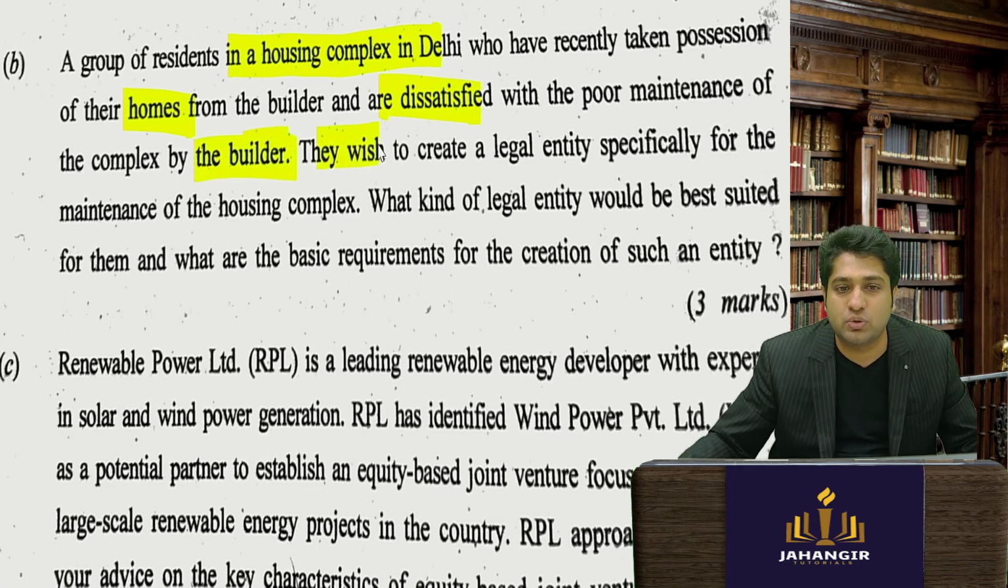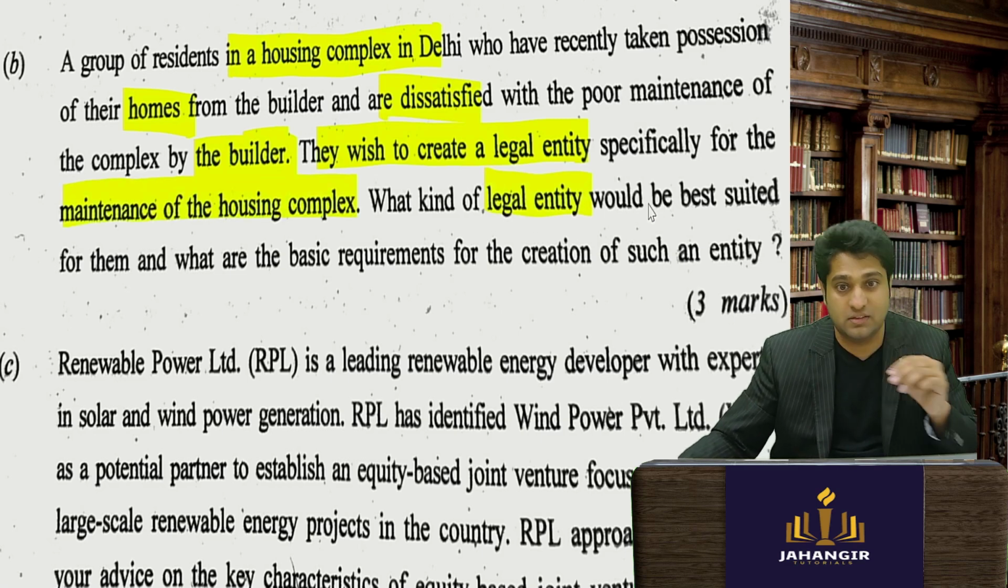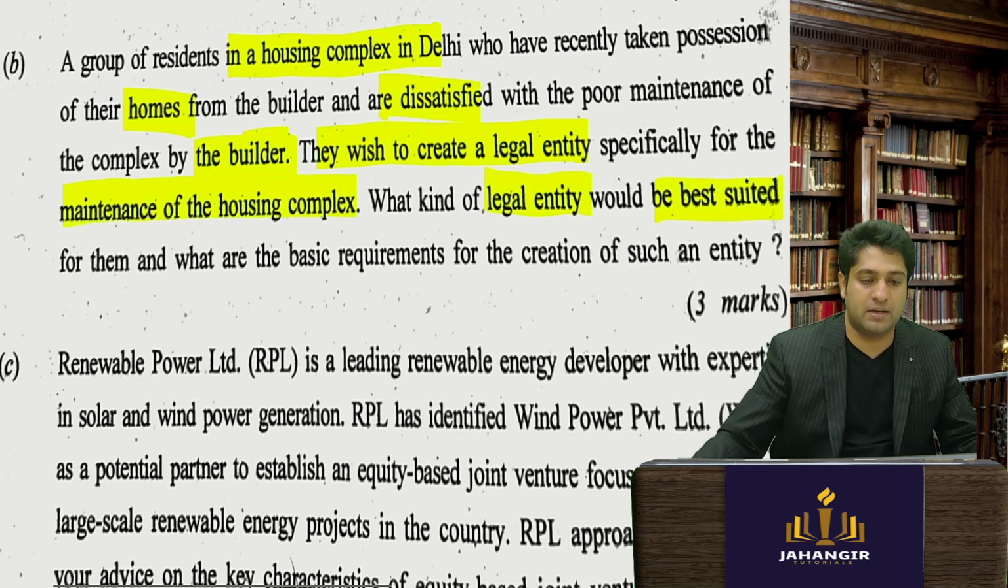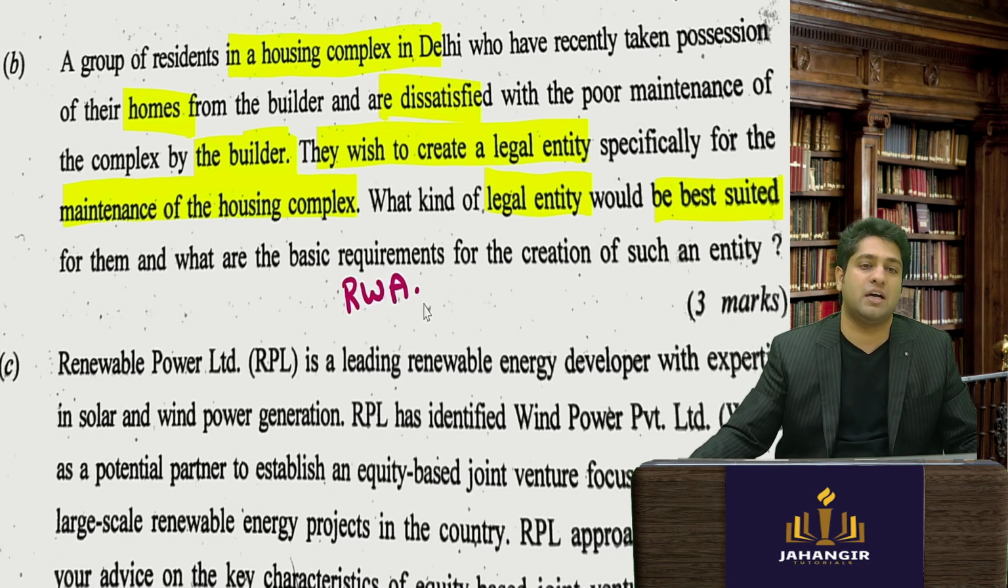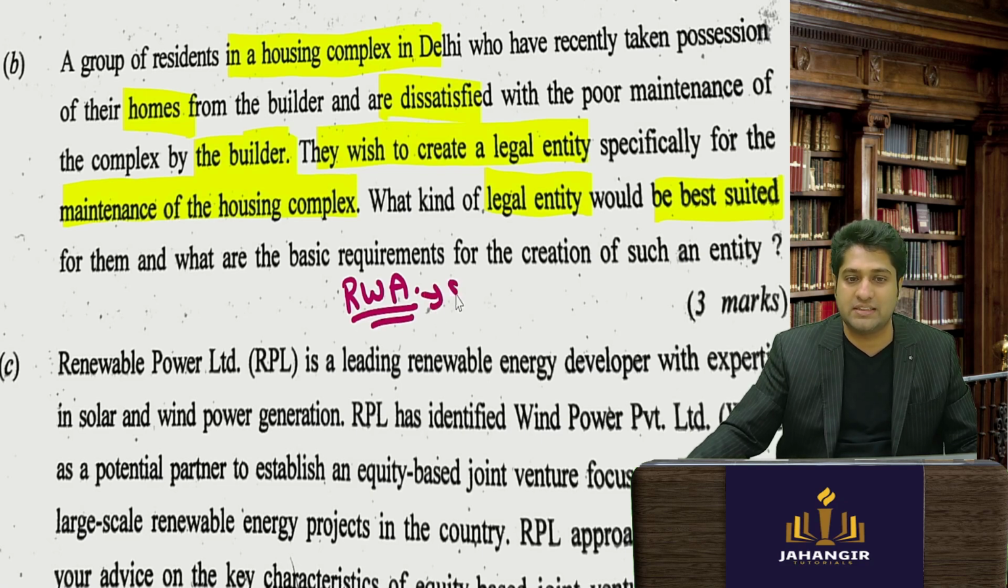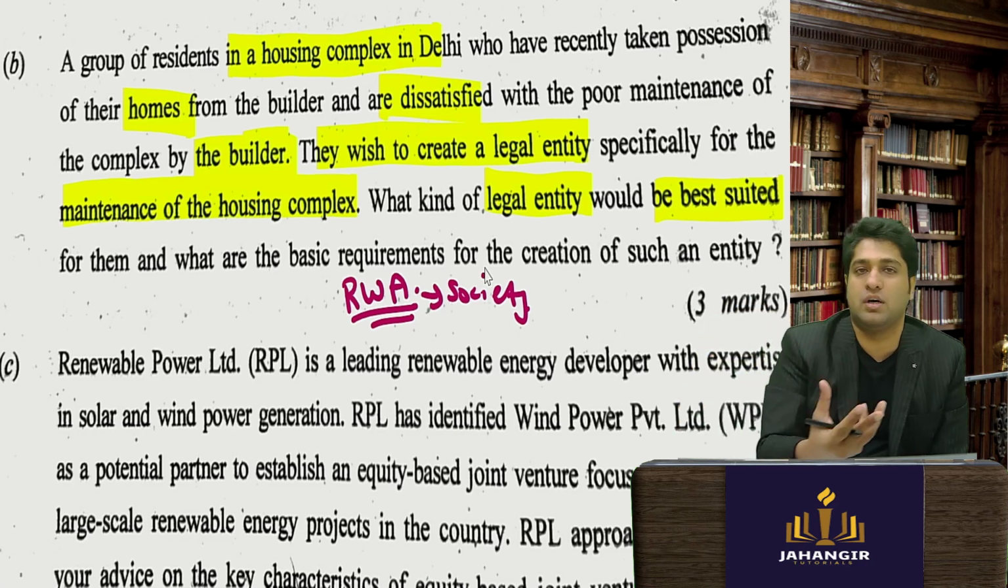They wish to create a legal entity specifically for maintenance of their housing complex. What kind of legal entity would be best suited for them? So the answer is your RWA, Residential Welfare Association. Okay, so they can set it up as a society, because if you see, your society must be having a particular committee.